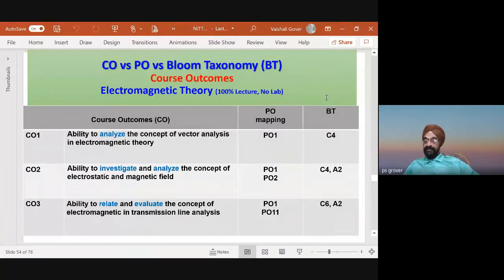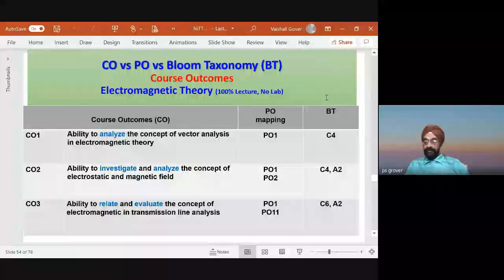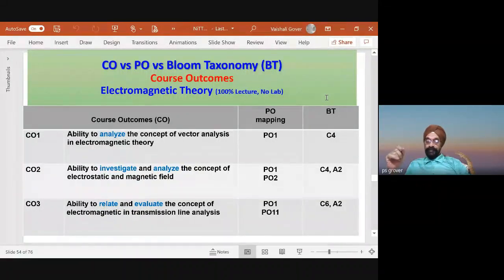And this is what our PO1 demands, mathematics oriented. Next: the ability to investigate and analyze the concept of electrostatic and magnetic fields. Here the verbs are investigate and analyze. They occur in PO1 and PO2, and here Bloom taxonomy is C4.